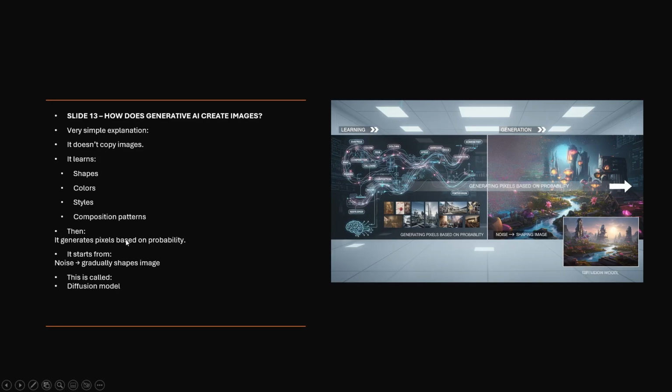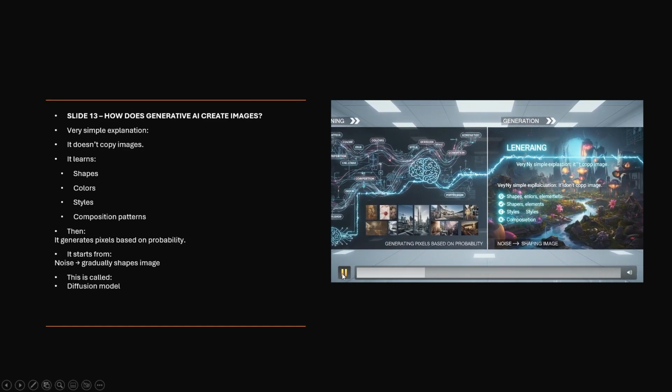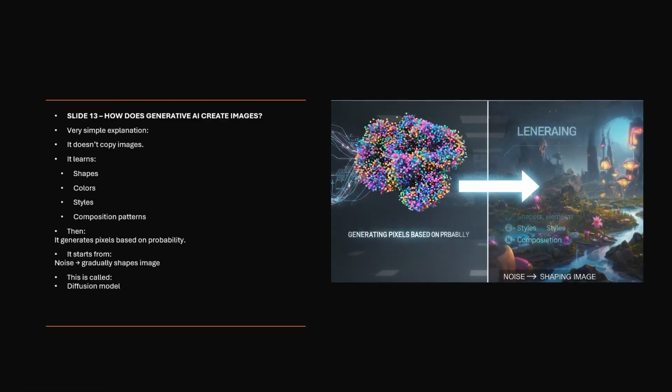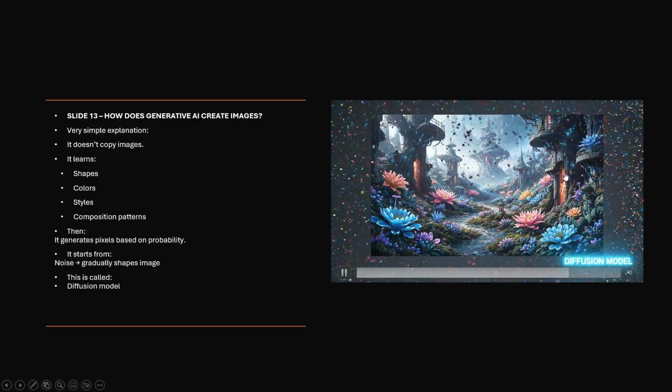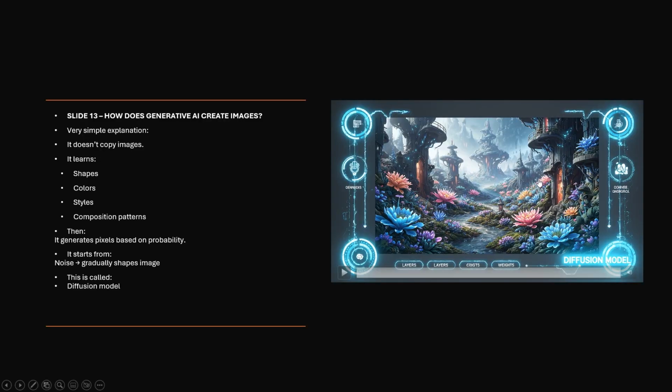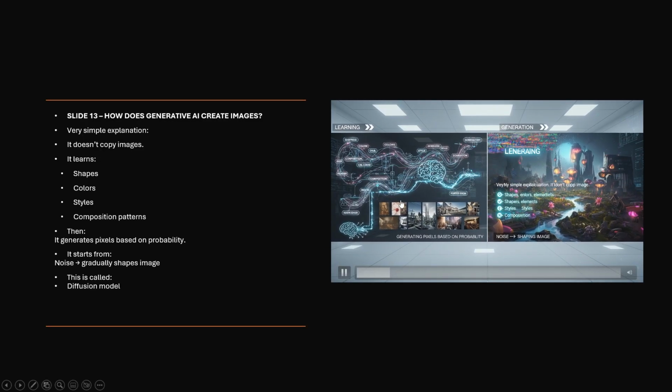Then it generates pixels based on probability. It starts from noise, the small, granular noise, and gradually that becomes the image. This is called a diffusion model. Let us check. Again, see this one here. What is happening?